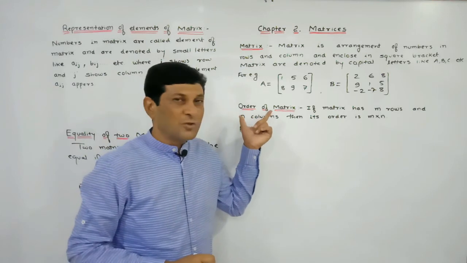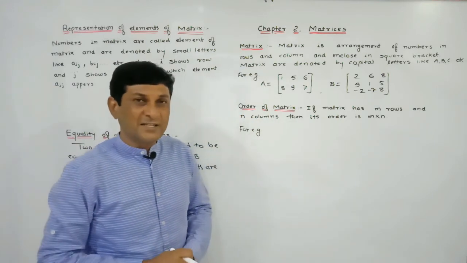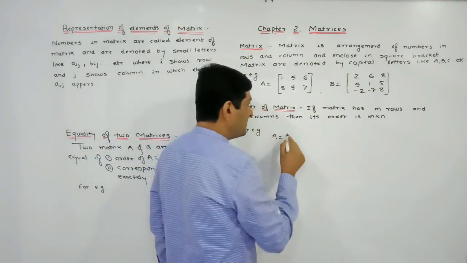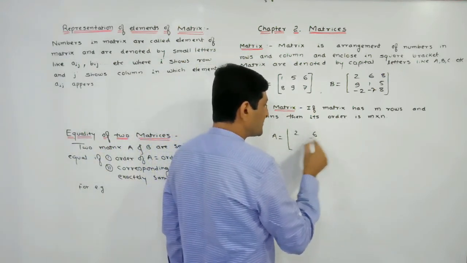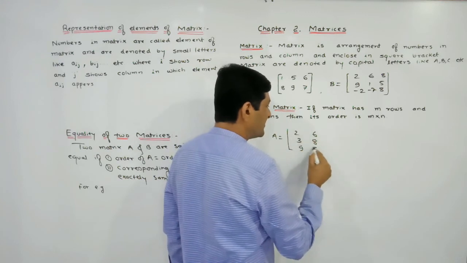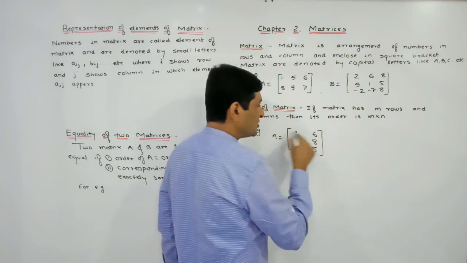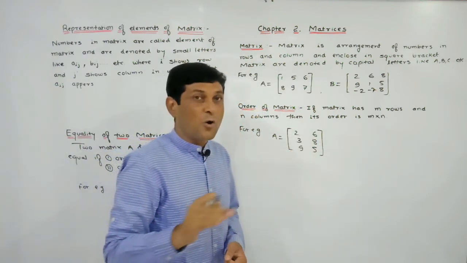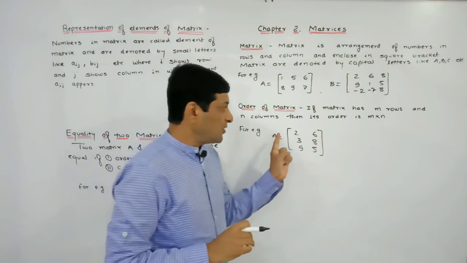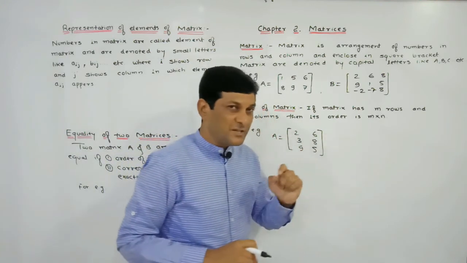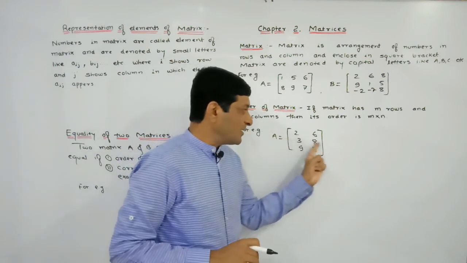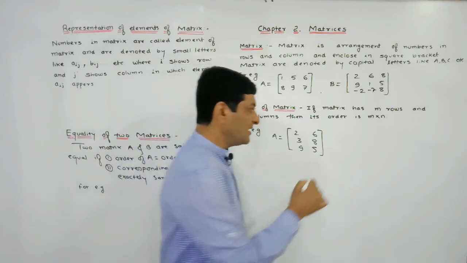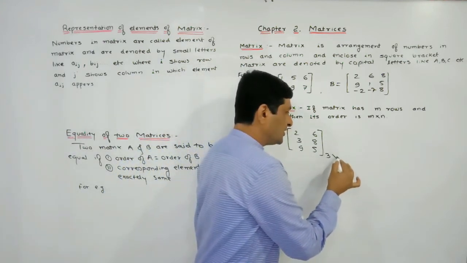Now we will discuss the order of a matrix. Let us consider one matrix. Let A be one matrix, and let the elements of this matrix be 2, 6, 3, 8, 9, 5. In this case also these numbers are arranged in rows and columns and enclosed in a square bracket. We are discussing the order of a matrix. Now in this matrix, how many rows are there? This is the first row. Generally the first row we denote by R1, the second row by R2, the third row by R3. So in this case 3 rows are there. So first write down how many rows are there.